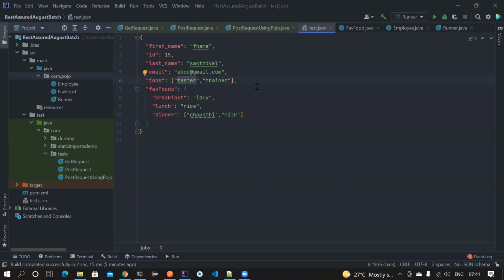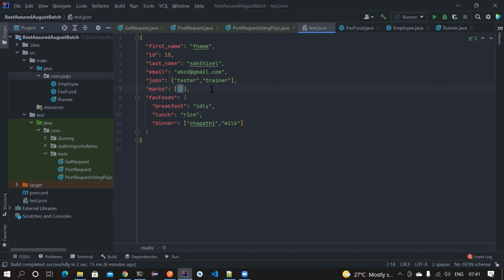Let's do that. Let's assume this, let's not take jobs here. Let's say something like marks. You have marks, and you want that to be a list of objects, right? So let's do it.